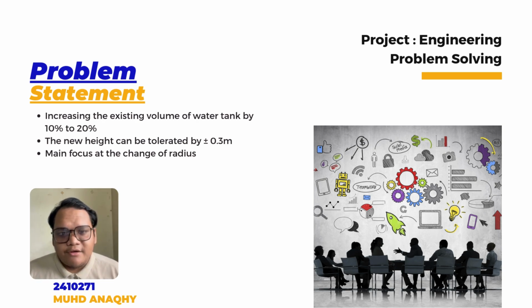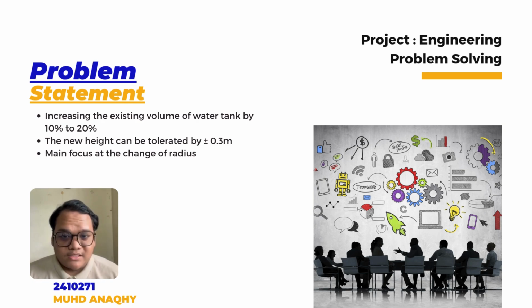First, the problem statement that we can conclude from the situation is that a commercial building wants to increase the current volume of its water tank by 10% to 20%. The existing dimensions of the water tank are 16 meters tall with a radius of 7 meters. The objective for this project is to get the maximum volume of the water tank, which is an additional 20% from the existing volume.